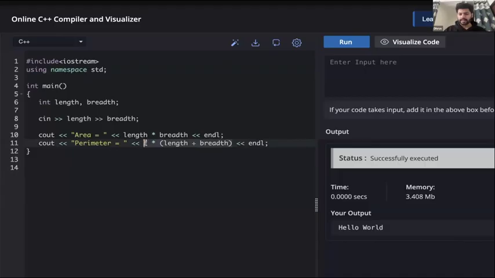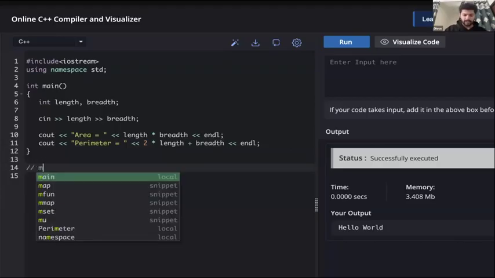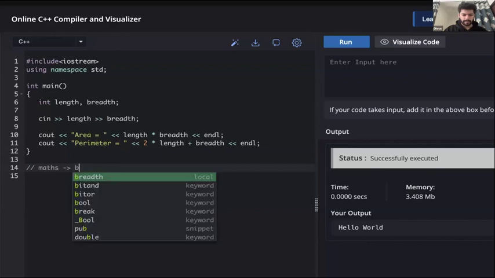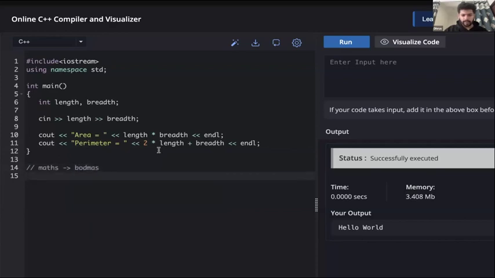Otherwise, I'm sure in your earlier classes you must have learned about BODMAS, right? If you don't put a bracket, first this 2 into length will happen and then plus breadth will happen, so you can get a wrong answer. So it is better to put this in a bracket so that it is evaluated first and then you multiply by 2. Okay.